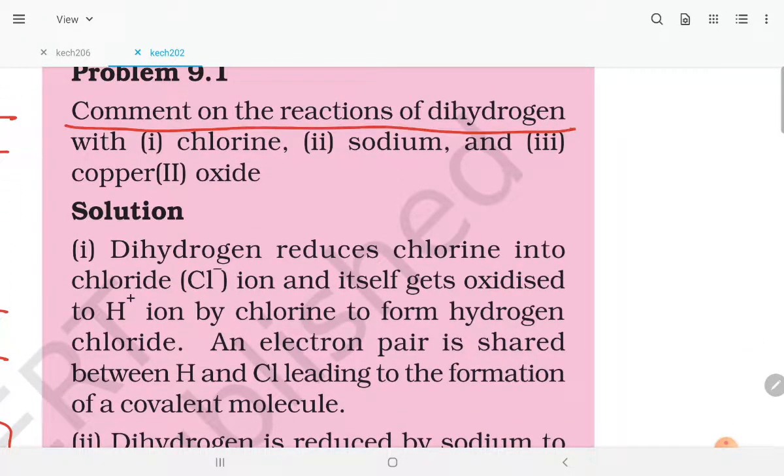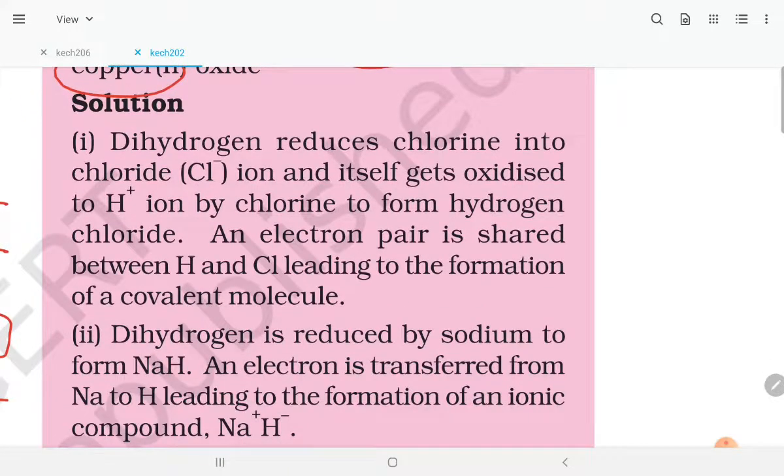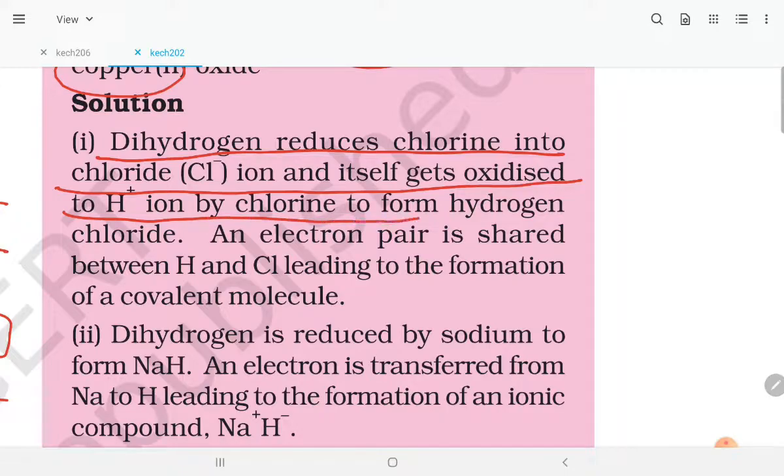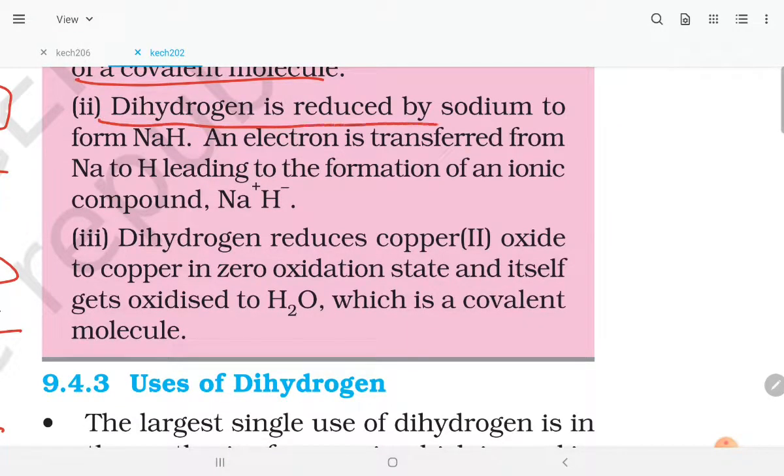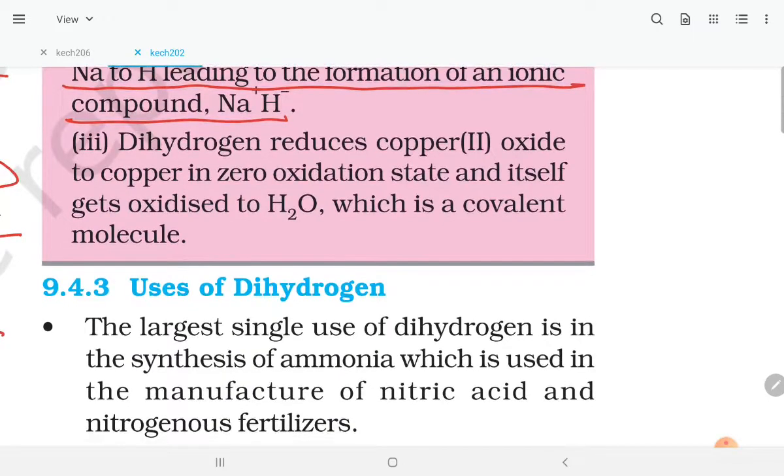Comment on the reaction of dihydrogen with chlorine, sodium and copper(II) oxide. An electron pair is shared between H and Cl, leading to the formation of a covalent bond. Hydrogen is reduced by sodium to form NaH. An electron is transferred from Na to H, leading to the formation of the ionic compound Na plus H minus.